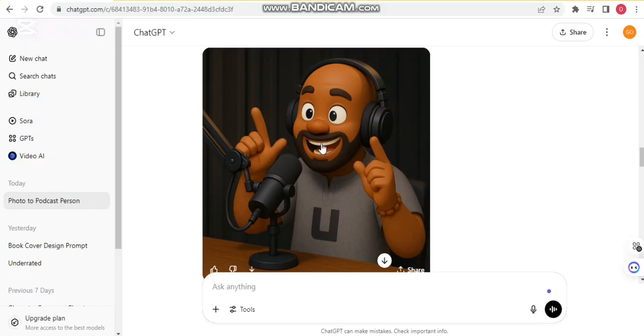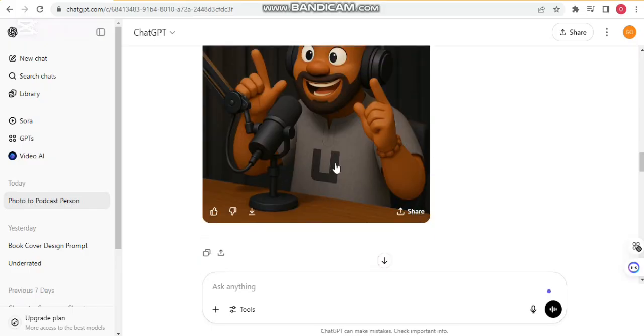Now you just come here and click on this download button, and it should be downloaded to your system. I've already done that. Once you get your image, the next thing is to convert the image to video using the voice we have just created. The site you are going to is Hydra. There are other websites too, like Kling AI, but let's just use this for this video. In the next video, I'm going to show you how to use another website to do that.